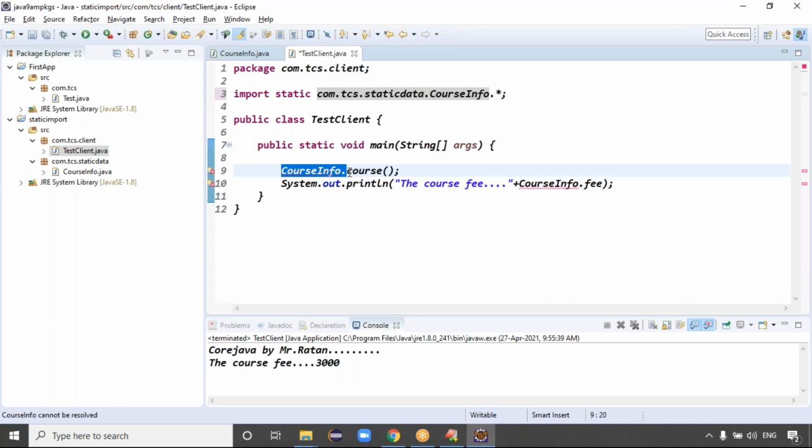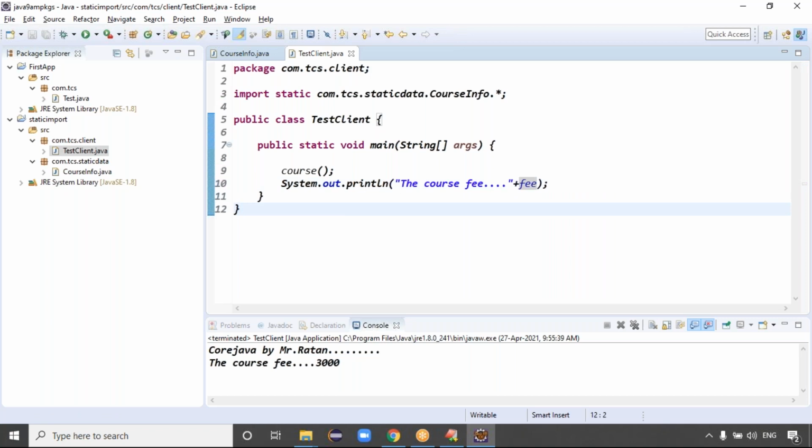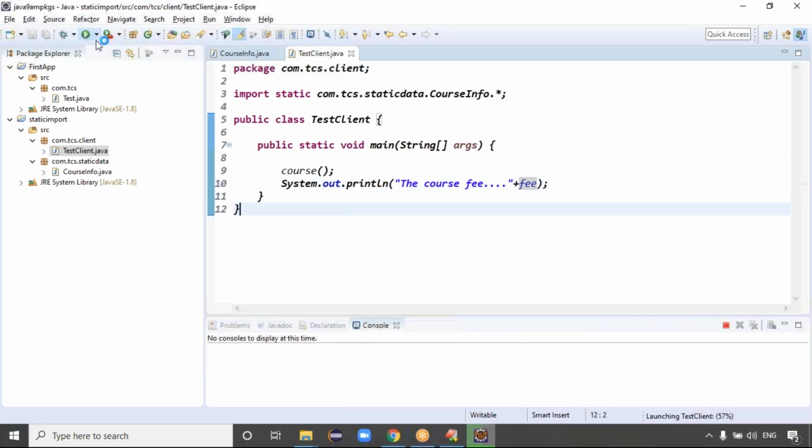You see the beauty of the static import, right? Can I remove this class name here? So this is my code, guys. If you run this code, we get the same output.